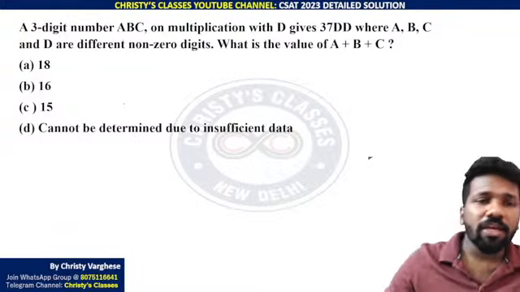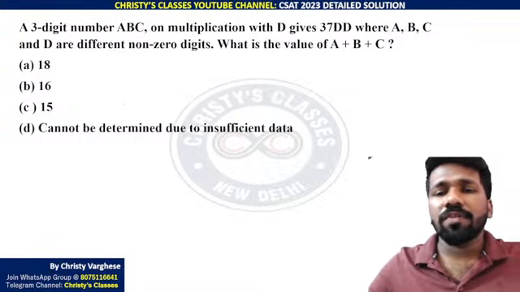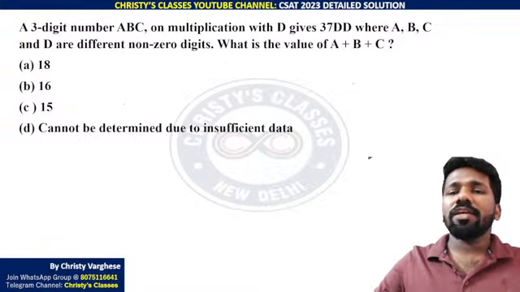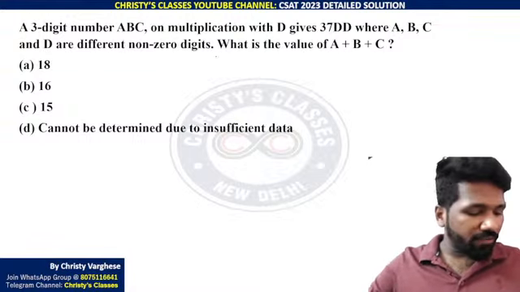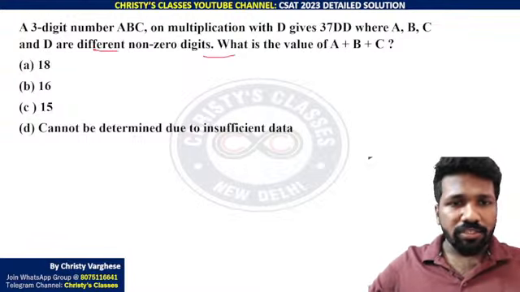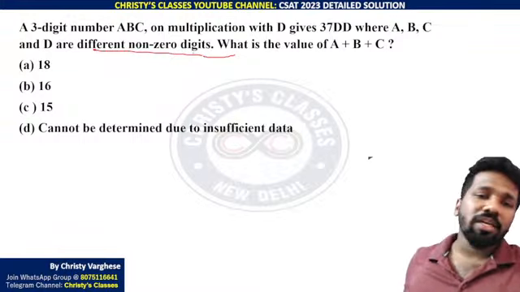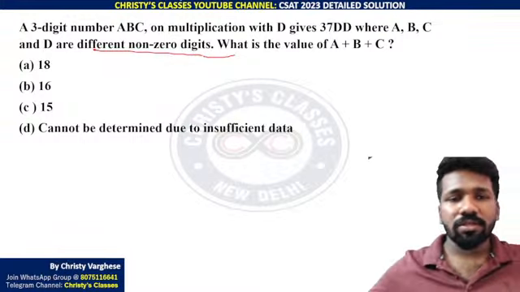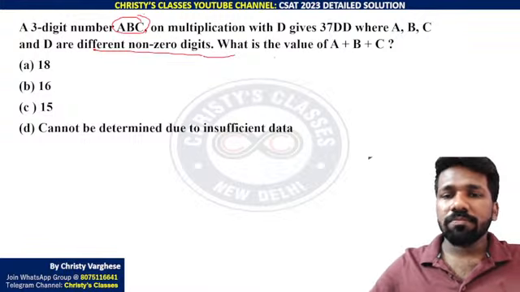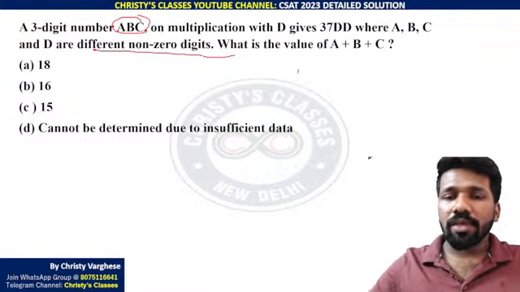Okay, so I'll explain. A 3-digit number ABC on multiplication with D gives 37DD, where A, B, C, D are different non-zero digits. They should be distinct and not zero. So what is A plus B plus C is the question. 3-digit number ABC, so ABC into D equals 37DD.